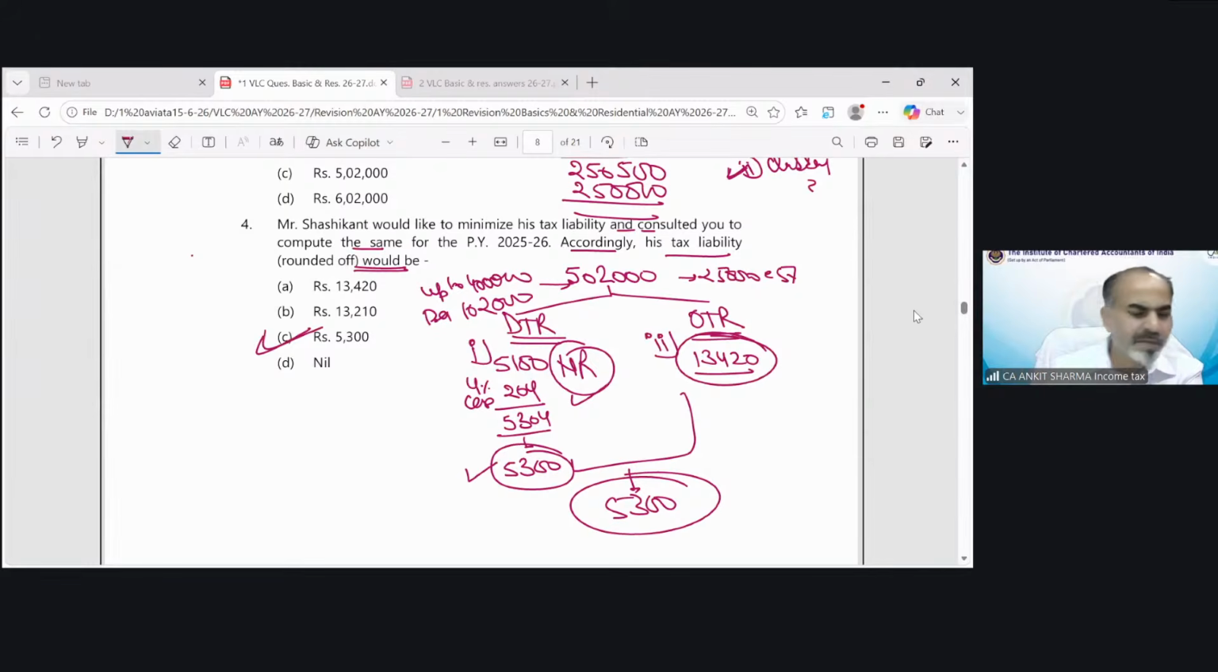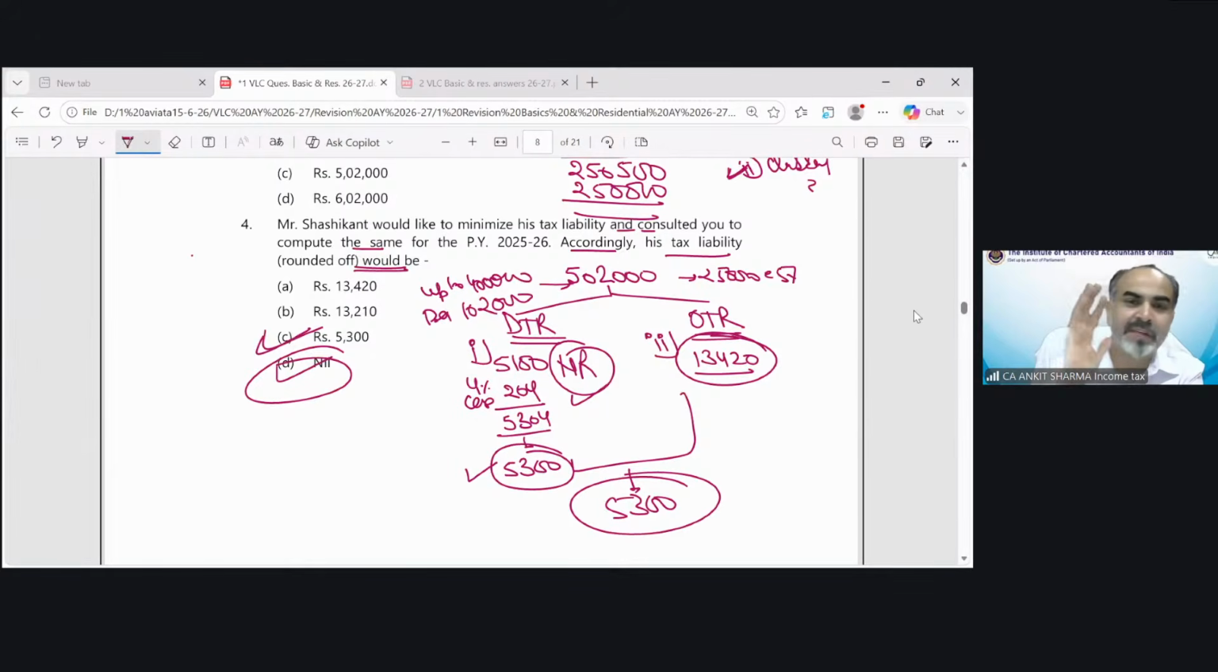In the majority of cases in this question, students will try to solve and mark the answer nil because they think, okay, income is 5 lakh 2,000, so after rebate up to 12 lakh, there is no tax. So the answer would be 0 and this would be lower. And exactly that's why they have given you an option of nil tax. They know that you will think the tax is nil, so you will mark it, and your marks would be nil.